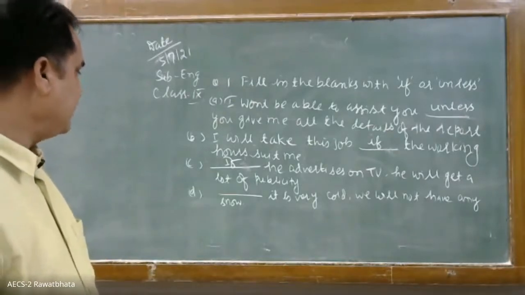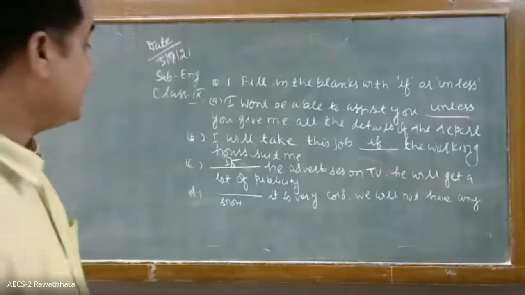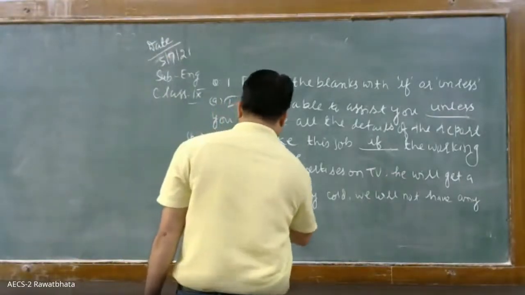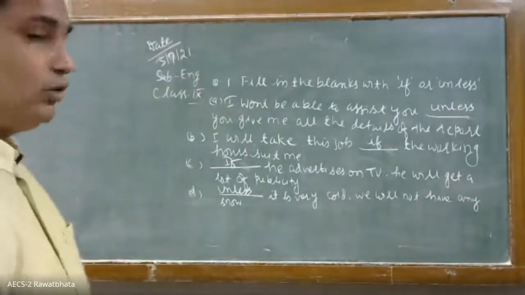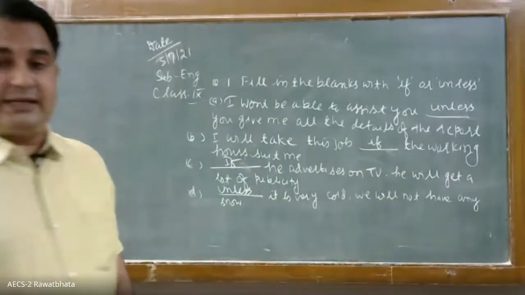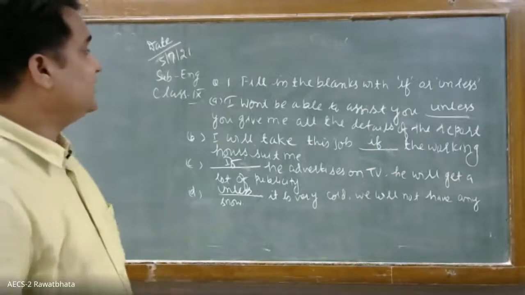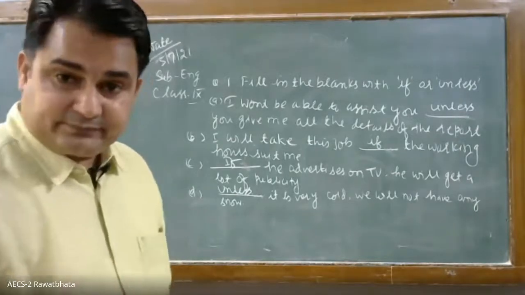We will not have any snow. Unless it is very cold, we will not have any snow. Okay. So likewise, children, one question in the first unit is given regarding this. That is regarding the use of if or unless. You got it?